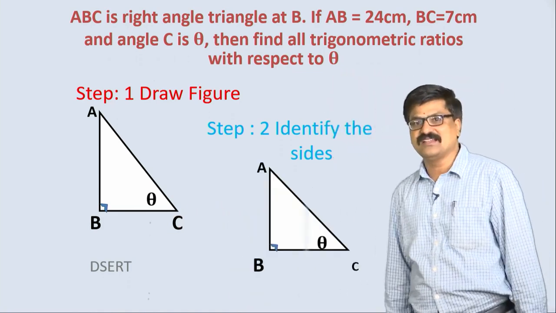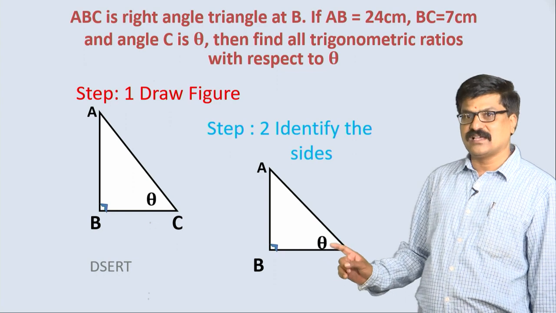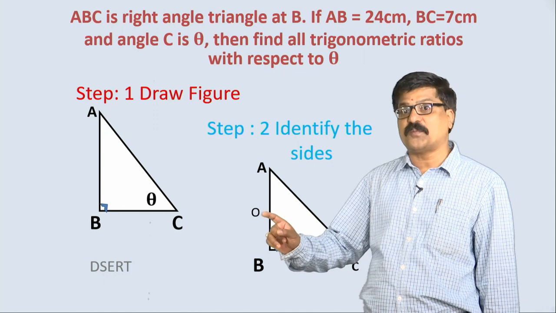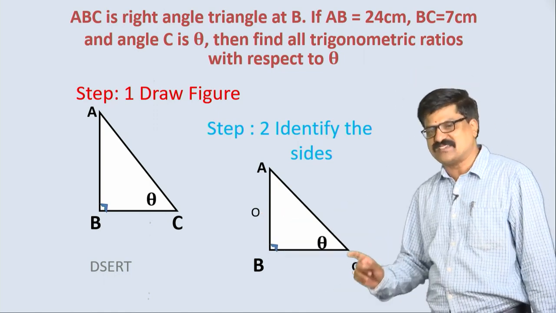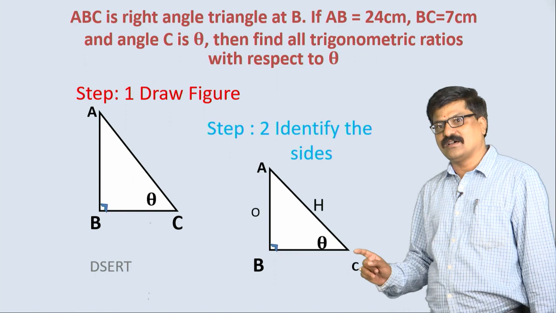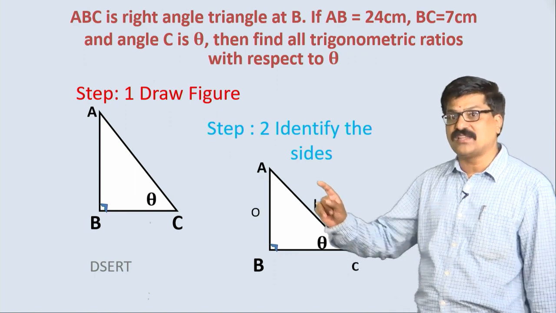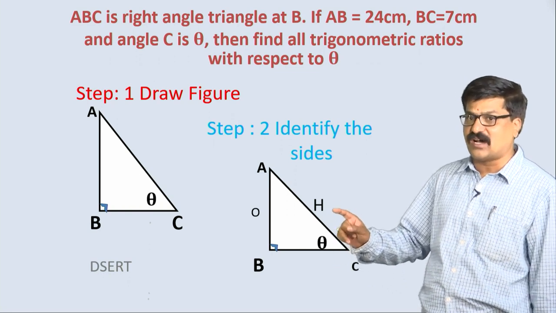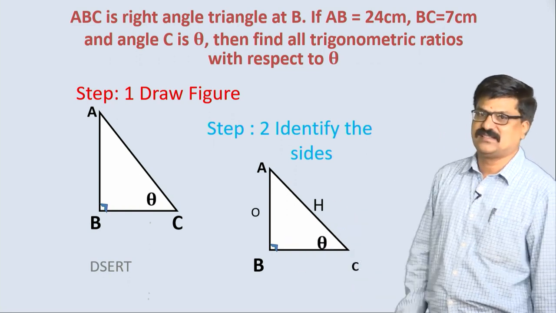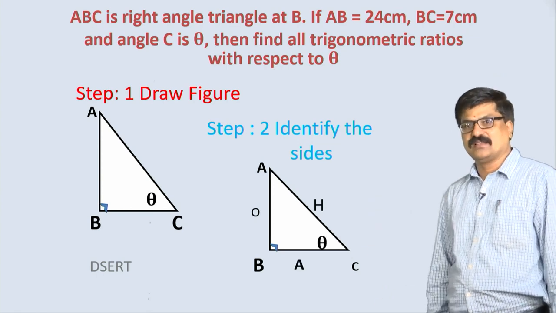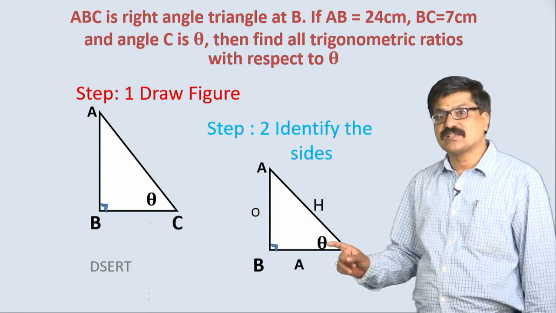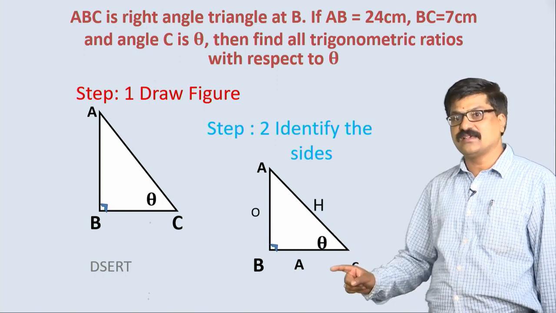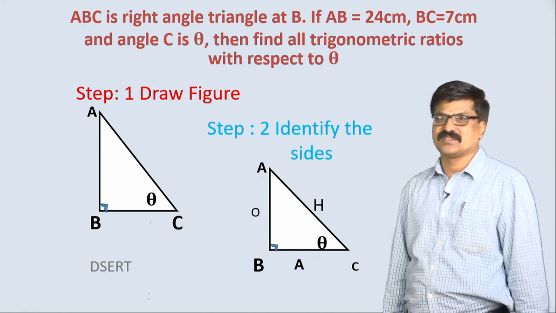We know very well, here theta opposite is AB, that is the opposite side O, I am just mentioning here. H means hypotenuse, the longest side of the right angle triangle, or opposite to the right angle vertex, that is AC here. Lastly, adjacent to the marked angle, that is BC, is the adjacent side A.